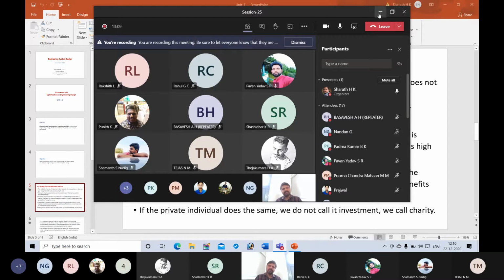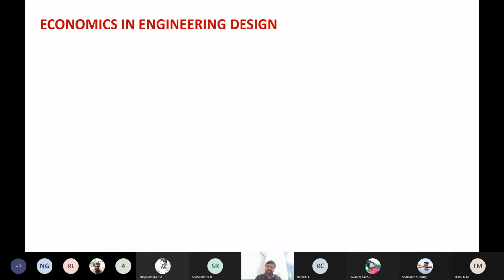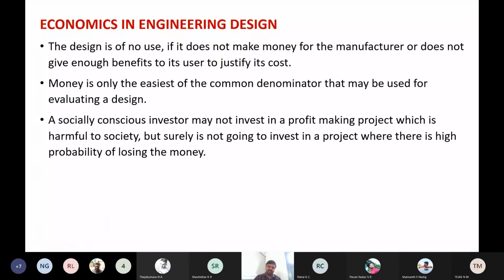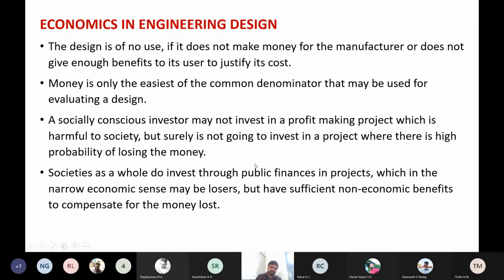As a designer of any product, you must be practical. Otherwise, no one will be ready to invest in your idea. So these are the considerations. Societies as a whole make investments through public finances in projects which, in the narrow economic sense, may be losers, but have sufficient non-economic benefits to compensate for the money lost.